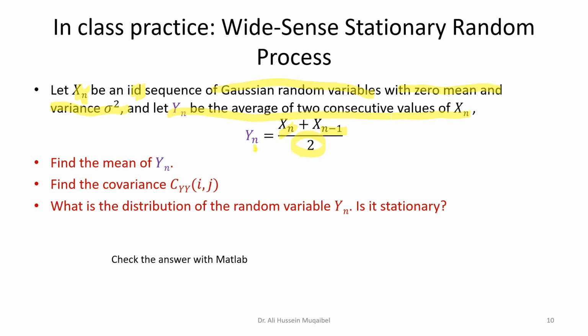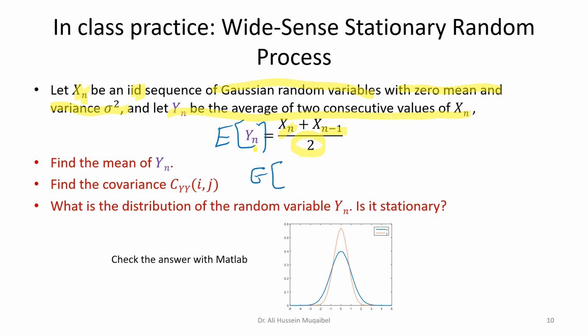To find the mean of y, again, this is not terribly difficult. We can have the expected value of yn, which is the expected value of the right hand side, which is again going to be 0 as expected. Find the covariance of y, which means you need the autocovariance.